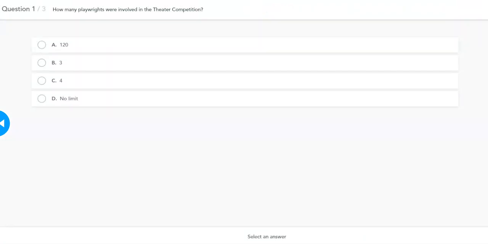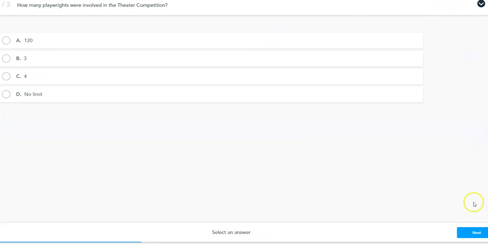Now we're going to have a quiz. Again, 3 questions. Make sure you wait for the quiz to load too. So question 1, how many playwrights were involved in the theater competition? A, B, C, or D? You get to choose your answer. There's only one choice. And once you've chosen, you can hit next, which is down at the bottom here, to move on to the next question in the quiz.